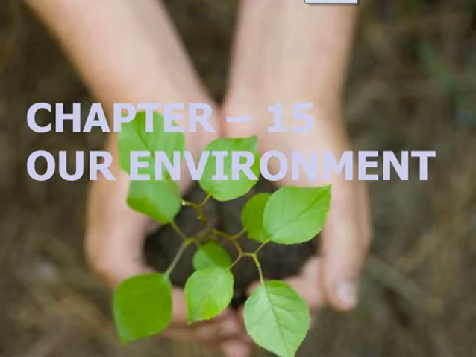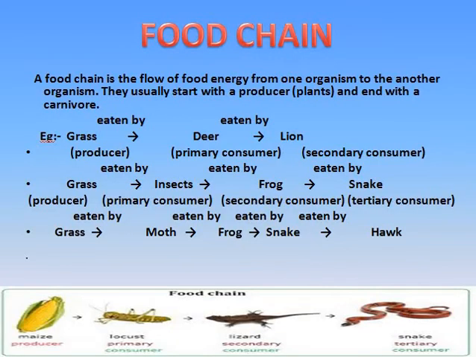Now moving on to our next topic, and that is the food chain. We know that the food we eat acts as a fuel to provide us energy to do work, and a series of organisms feeding on one another is known as a food chain. As you can see here in the slide, a food chain is the flow of food energy from one organism to another organism, and it usually starts with a producer and ends with a carnivore.